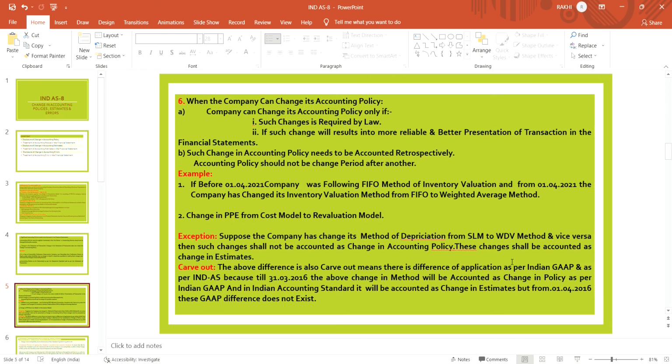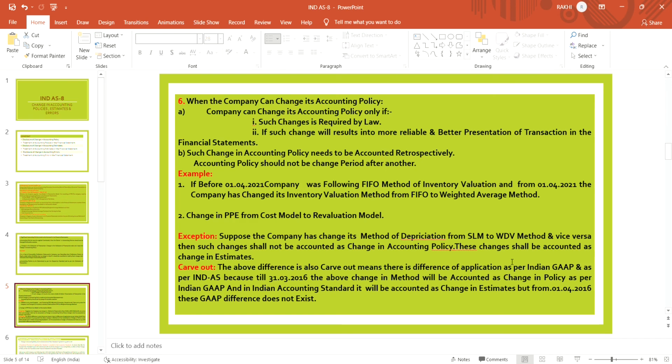Retrospectively means it should be restated in the current year, the previous year, and also at the beginning of the previous year, that is, prior to the previous year.